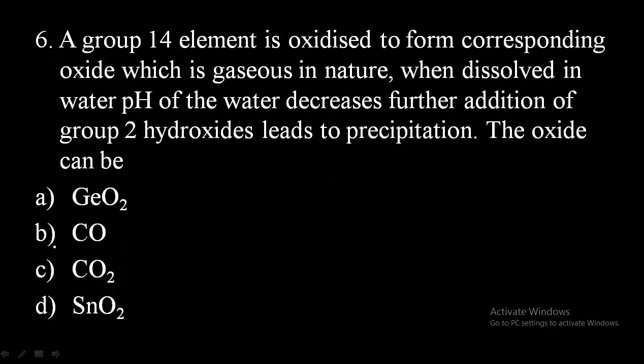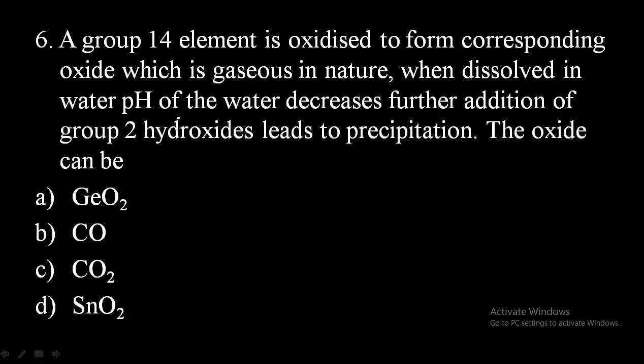Sixth question: a group 14 element is oxidized to form the corresponding oxide, which is gaseous in nature. When dissolved in water, the pH of the water decreases. Further addition of group 2 hydroxide leads to precipitation. The oxide can be, so let's see the options: germanium oxide, carbon monoxide, carbon dioxide, tin oxide. So when we observe these statements, they have given it is oxidized to form the corresponding oxide, which is gaseous in nature.